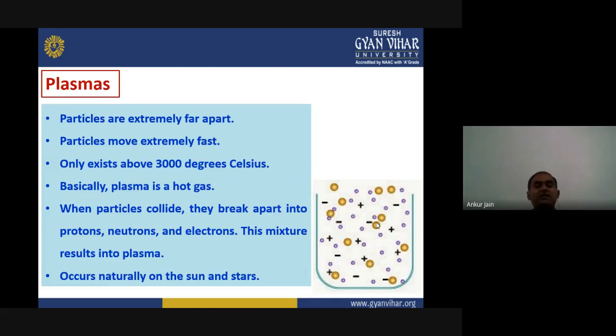That's why we can create plasma by some means, but it cannot exist naturally, right? Basically, plasma is just a hot gas. When these particles collide with high energy, they break apart into very small components known as protons, neutrons, and electrons. This mixture results in the formation of plasma, right?